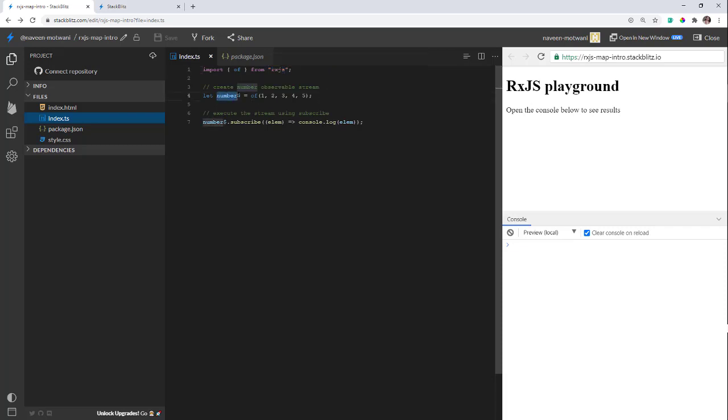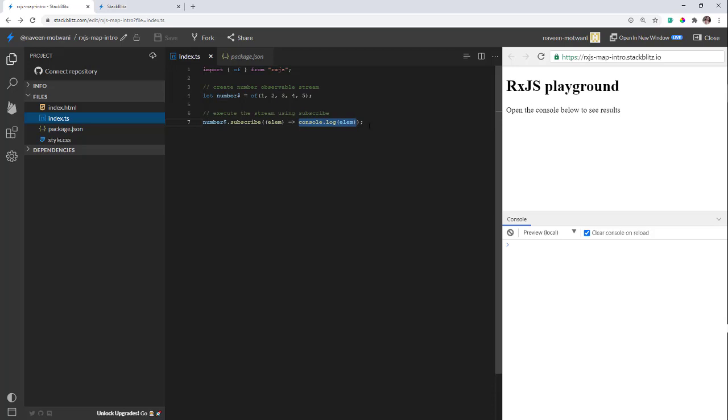There is one more thing to observe. Whenever I create an observable, I follow this convention of using the dollar sign after the name, so that looking at the variable name itself I know this is not any other variable, it's an observable, and to get the value out of it you have to subscribe to it. In the very next line I'm subscribing to this observable and printing all the emitted values in the console.